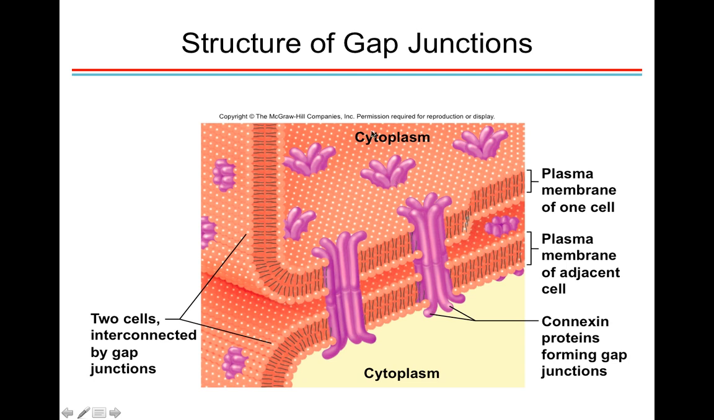And here's the cytoplasm of one cell, and then down here is the cytoplasm of a second cell. These gap junctions allow adjacent cells to pass ions and regulatory molecules through a channel between the two cells. And these connexin proteins form this channel and allow molecules to be shared from the cytoplasm of one cell to the cytoplasm of a neighboring cell. And this is a very unique structure found in some cells of our body.